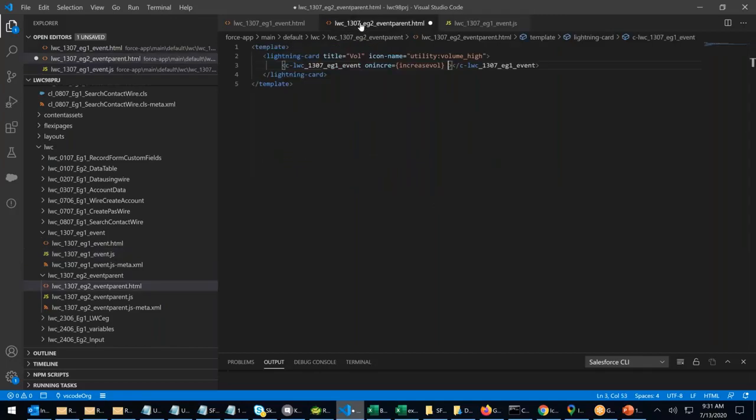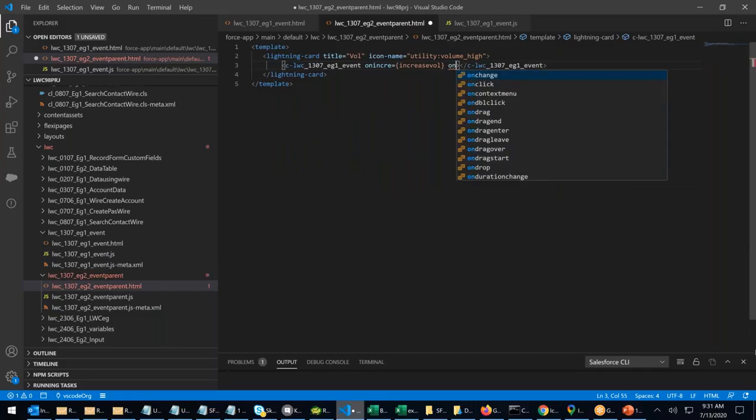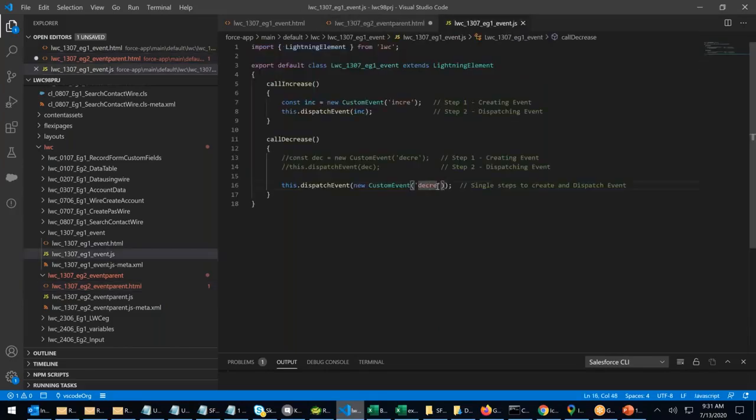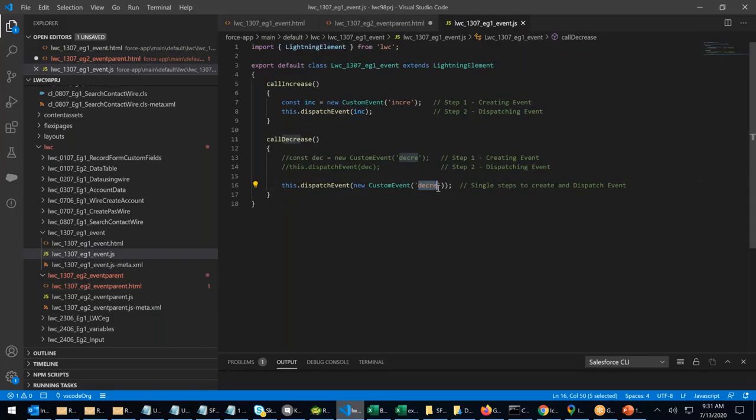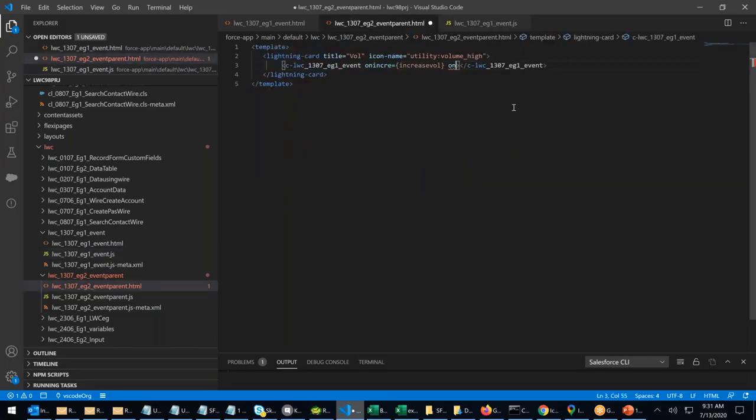I come to the parent, example 2, and put the on keyword. On decree equals to decrease volume.